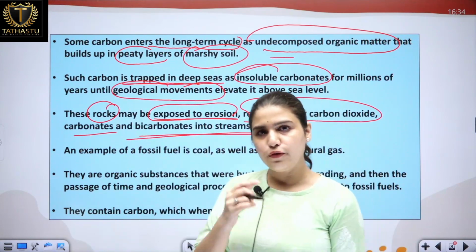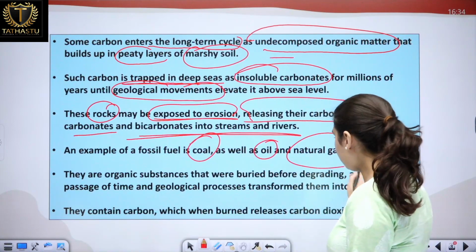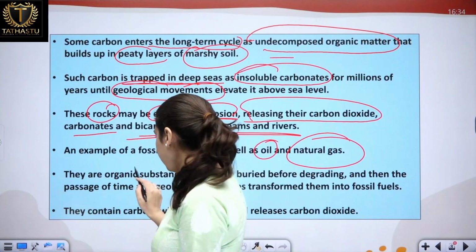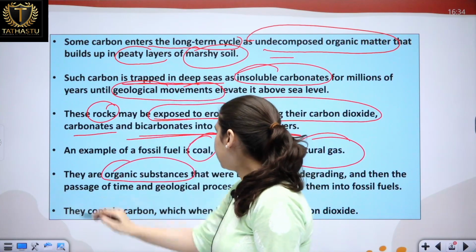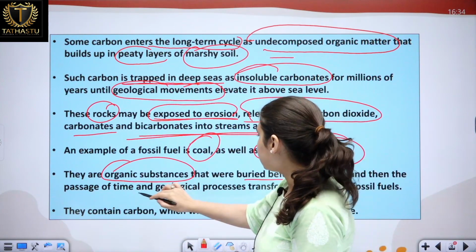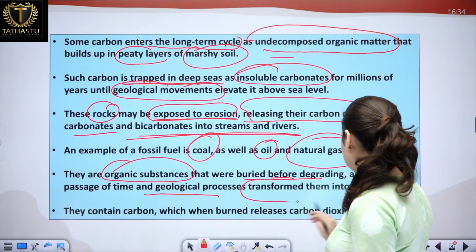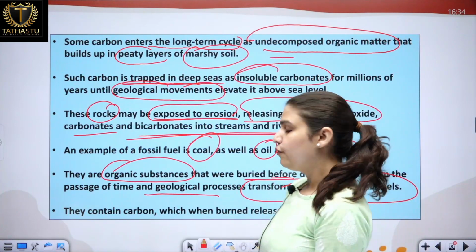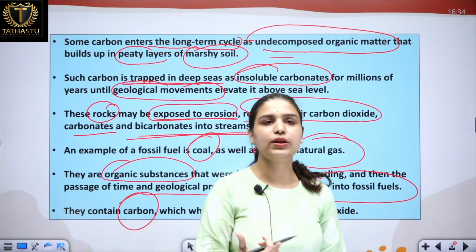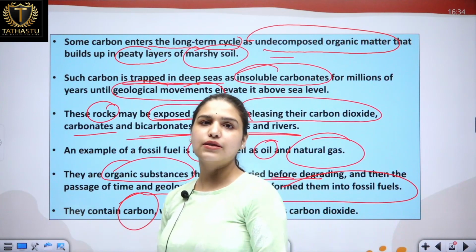And if we talk about fossil fuel, we have examples such as coal, oil and natural gas, and when we burn them, then this carbon is released back into the atmosphere. Now what are these? They are organic substances that were buried before degrading, and with passage of time and through certain geological processes, they were transformed into these fossil fuels. They also contain carbon, we know that, and now we know that because of excessive burning of fossil fuels, we are experiencing this global warming.